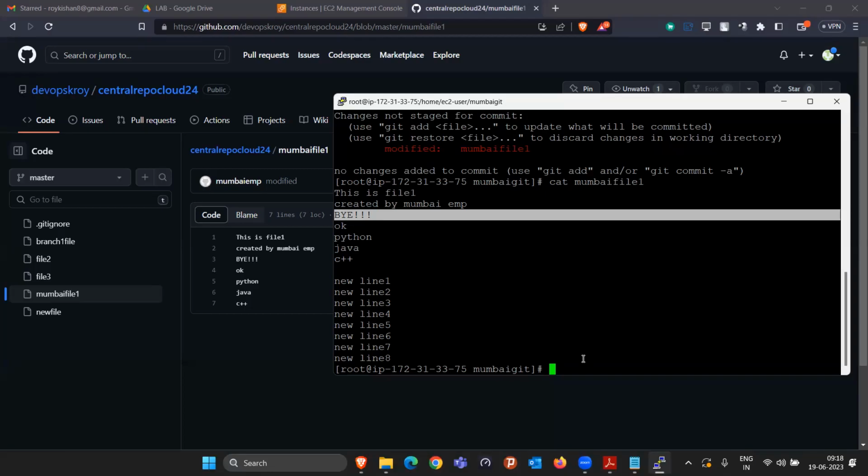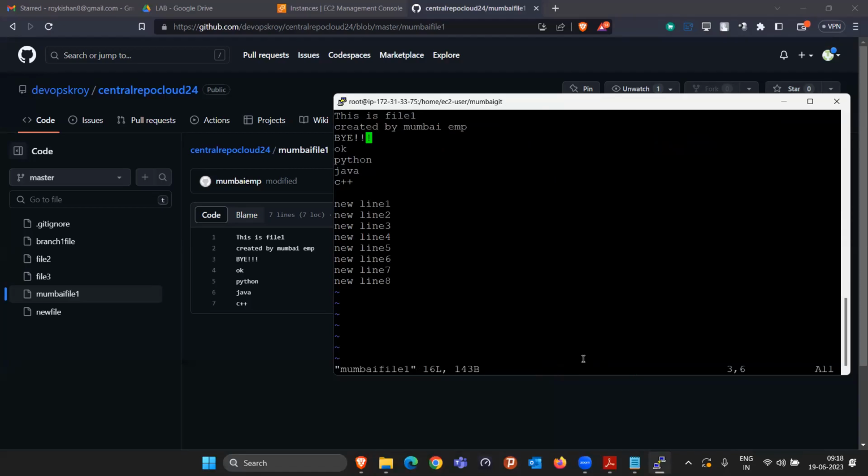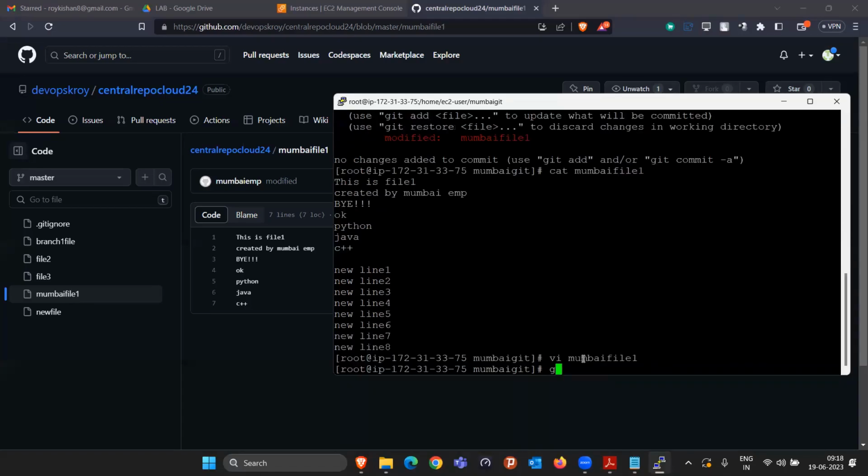So this is the one thing. Again, the normal thing will be that people will go inside this file, like Mumbai file one, and continue the code. We already wrote 8 lines of code, so I will quickly write 2 more lines, new line 9 and new line 10. Once my work is done, my current code is completed entirely, right? So now I will save this.